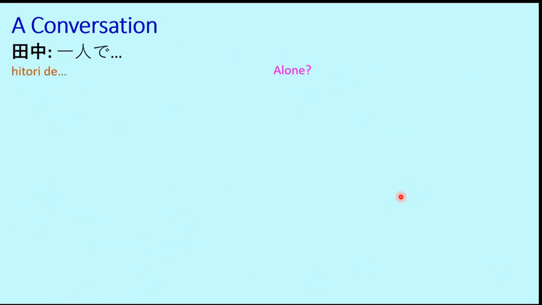Hitori de, alone. Hitori de means alone. Hitori means one person, as we have learned in a recent lesson on the counter nin. One person is hitori, two persons futari, three persons sannin, like that, it's the counter nin. One person means hitori, and if you add de after that, then it would mean alone. Hitori de means, did he come alone?